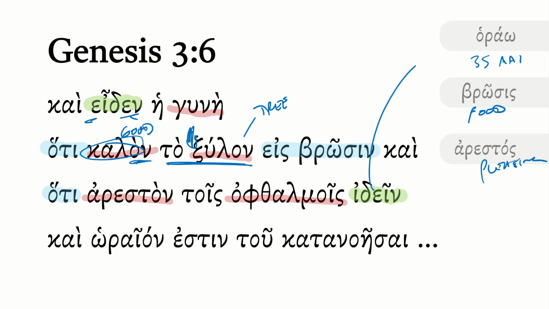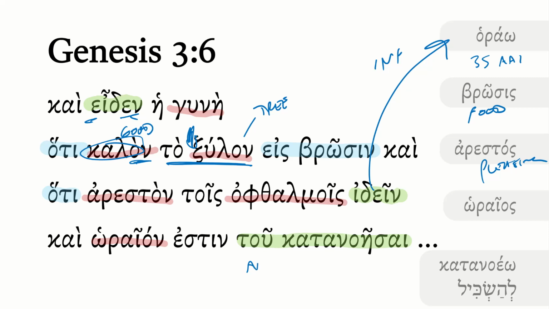Now, idein here is also going back to horao, but this is the infinitive form, the aorist infinitive form, as opposed to the indicative previously. So it's good to the eyes to see. And then lastly, horaion. That means beautiful. And it's beautiful to katanoesai. Notice this is an articular infinitive. Notice the article here in the genitive. It's going to express something basically like to blank. And it's from katanoeo, and it has this aorist active infinitive ending here. And so it is beautiful to contemplate or something like that.